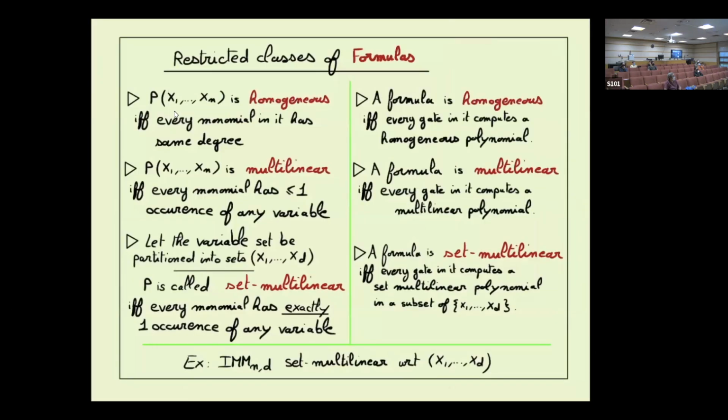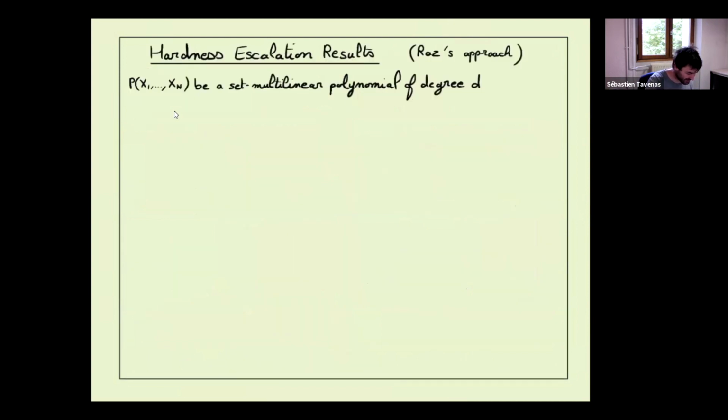Okay. Sebastian, your lower bound will be for general formulas. So you will use this in the middle of the proof. Completely. I will say it just after the next slide. In fact, in the proof, we'll need a restricted class of a model of computation. And in fact, it's completely the idea. And this idea already appeared